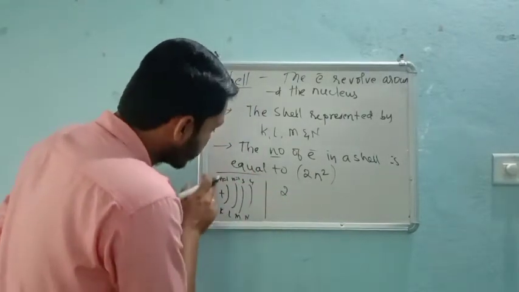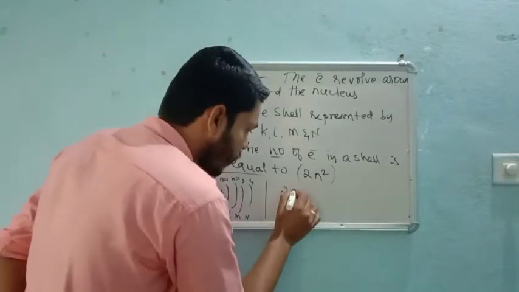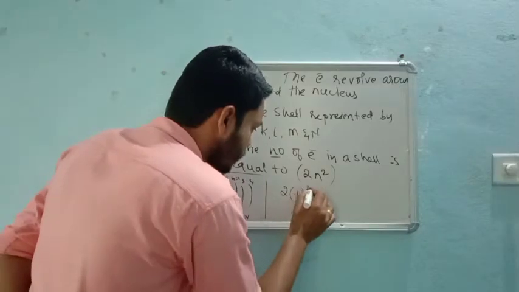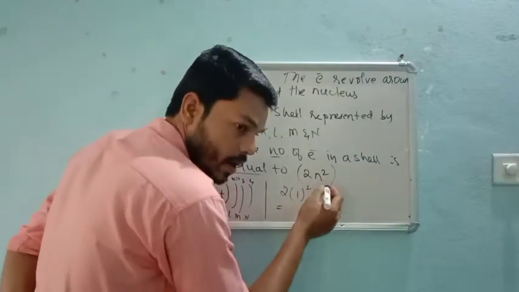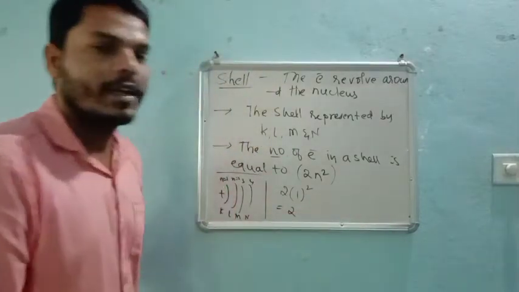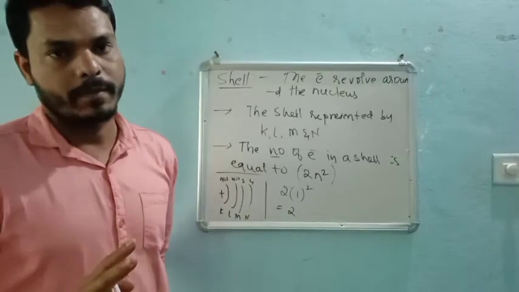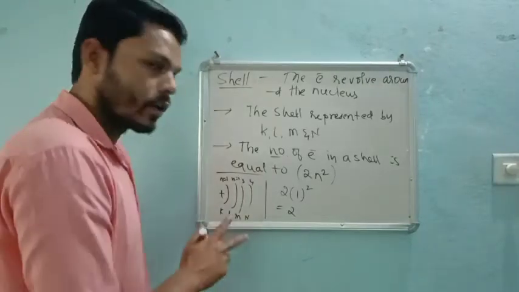What is the value of n for K? 1. So 2 into 1 square, 2 into 1, that means in the K cell there are 2 electrons present.